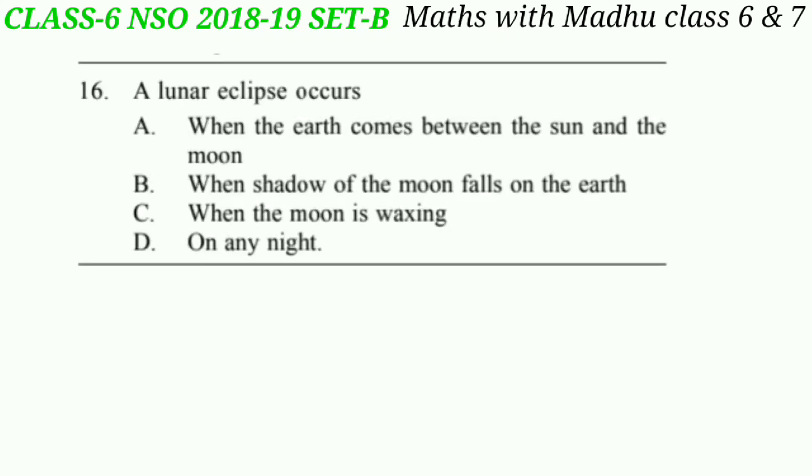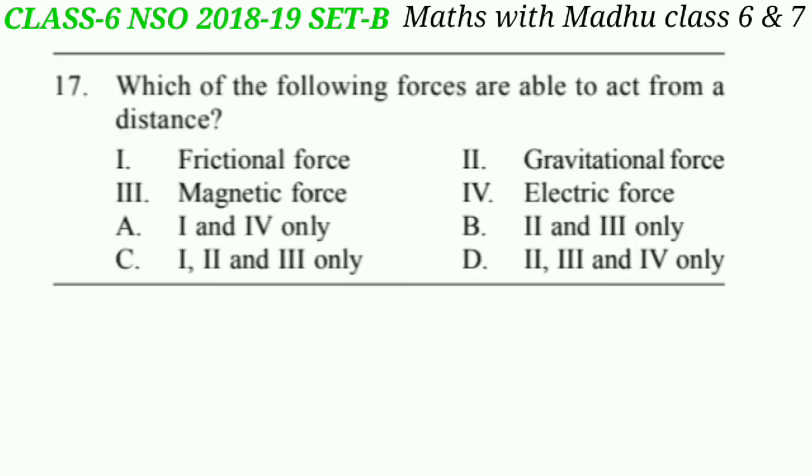Question number 16. A lunar eclipse occurs dash. Option A, when the earth comes between the sun and the moon. Option B, when shadow of the moon falls on the earth. Option C, when the moon is waxing. Option D, on any night. A lunar eclipse occurs when the earth comes between the sun and the moon. So the answer will be option A.